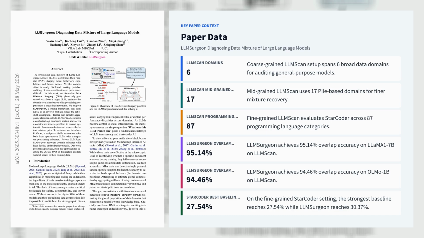On LLMScan, LLMSurgeon reaches 95.14% overlap accuracy on LLaMA1 7B, and 94.46% on OLMo 1B, while the strongest aggregation-style baselines stay near 50%. Even on fine-grained StarCoder, it still improves over the best baseline, 30.37% versus 27.54%.